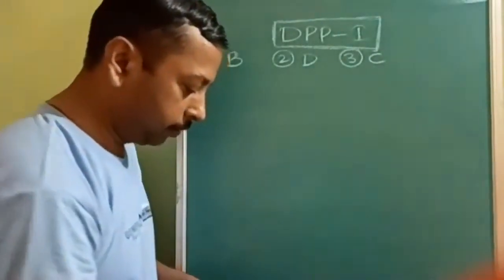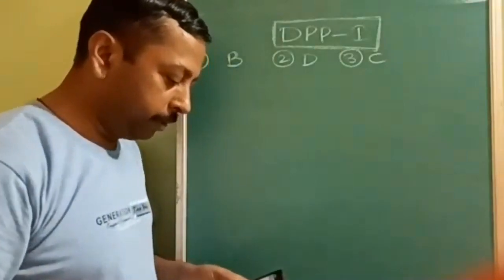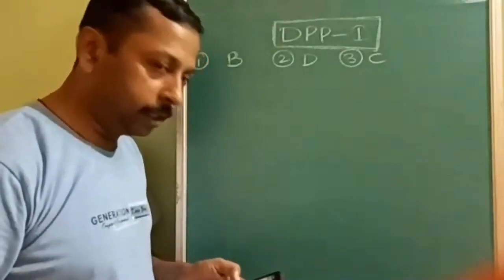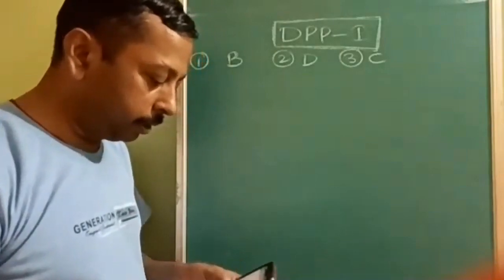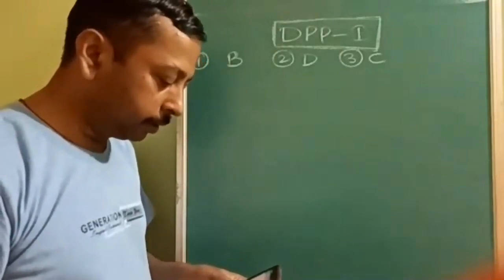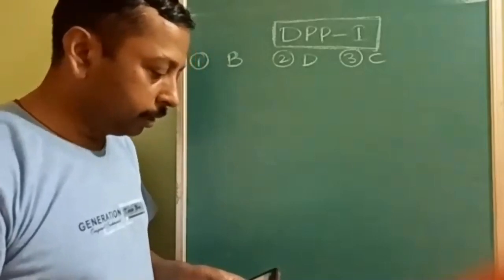Now let us see the next question. Given below are few electrolytes, which among them brings about the coagulation of the gold sol quickest at the least concentration?